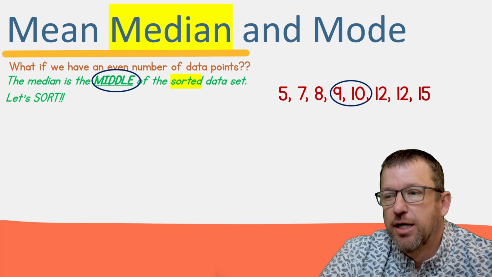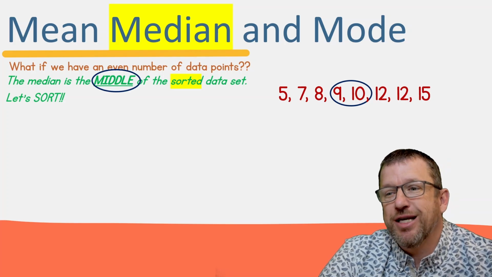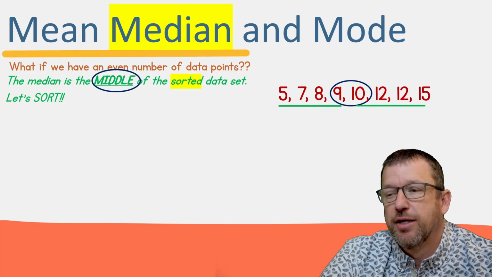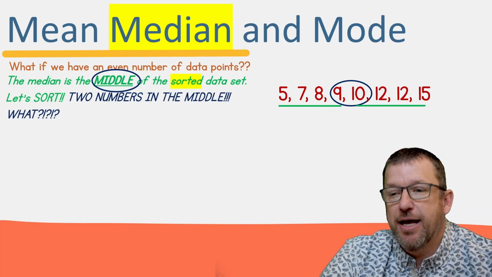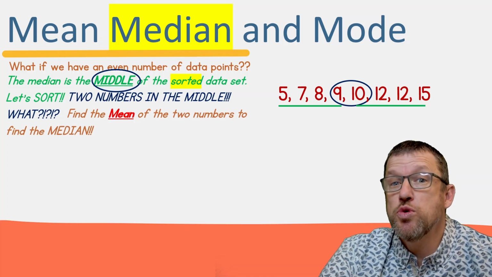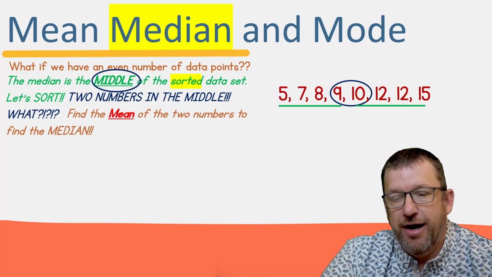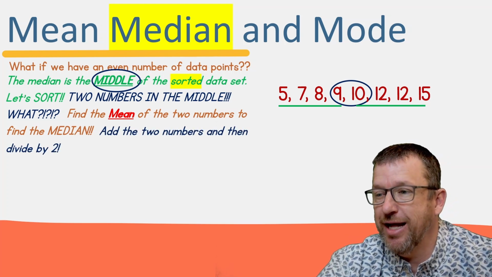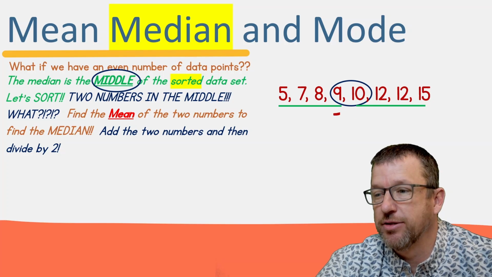Huge moment. If we have 2 numbers that represent the middle of our data points, after we've sorted them, all we have to do is find the mean of those 2 numbers. What's the average of those 2 numbers? And how do we solve average? All right, we add the numbers and divide by the number of data points. So we add these up and divide by the number of values, and there were 2 values.